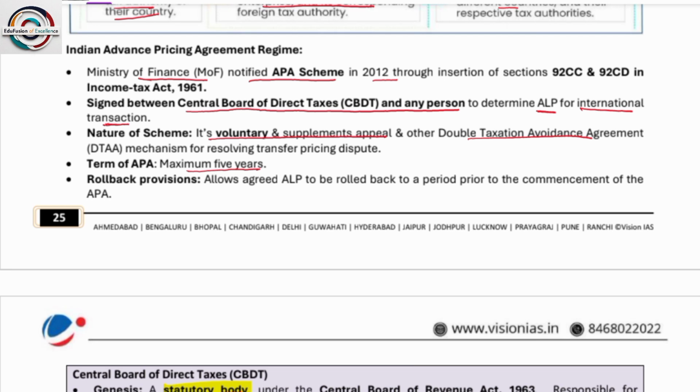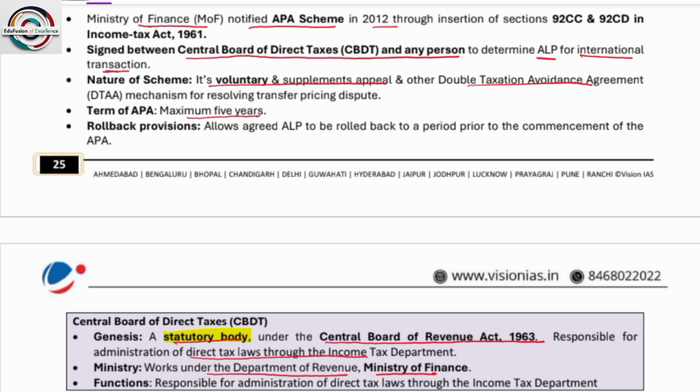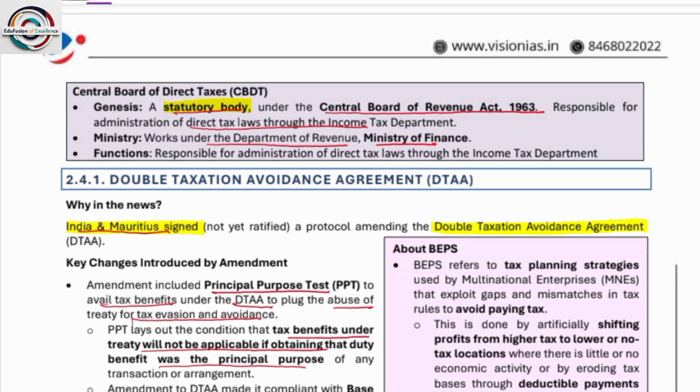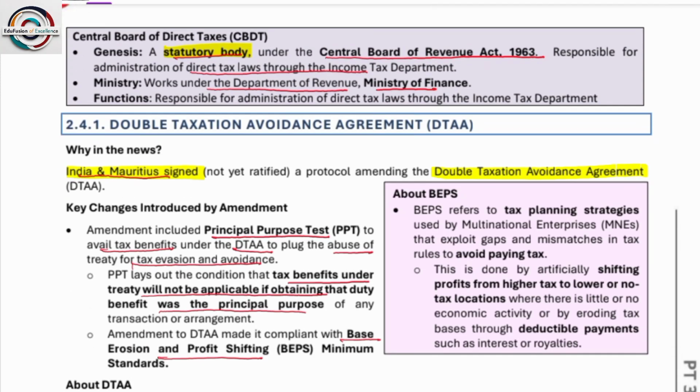So the scheme is voluntary and supplements appeal and other double taxation avoidance. Term of advance pricing agreement maximum 5 years. So Central Board of Direct Taxes, please read it. This is a statutory body.